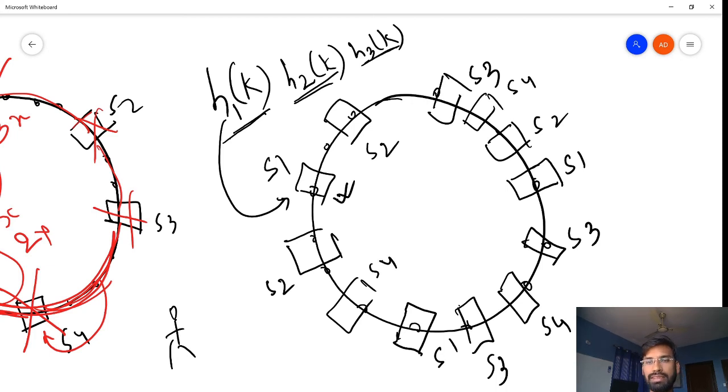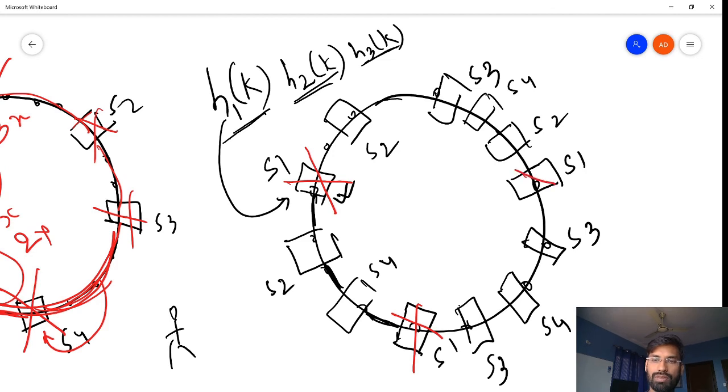Now in these regions there are a lot of points. We saw there was a problem in the ring architecture to remove any server. Now let's say any server dies. Let's say S1 is dead, so it will be removed from this entire ring.